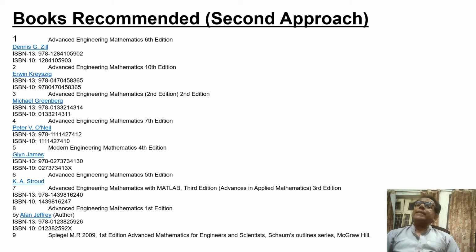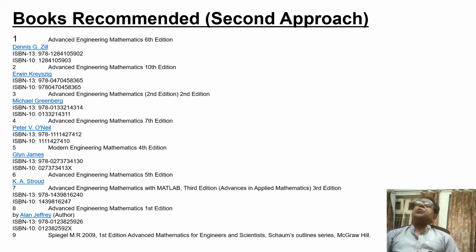Dear students, in this second approach, all books are under the title Advanced Engineering Mathematics. These are 9 books. If we follow any one of these 9 books, almost all of our contents are covered.